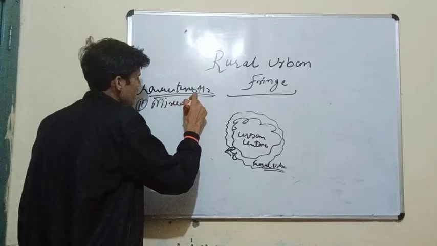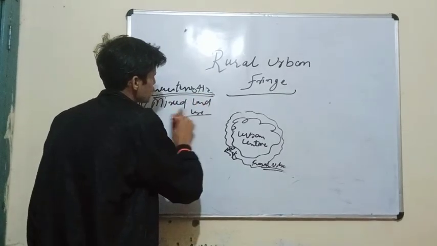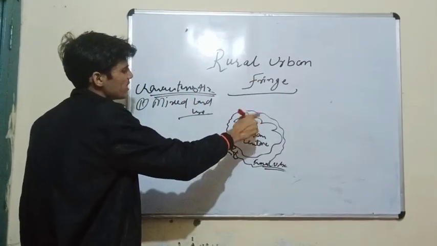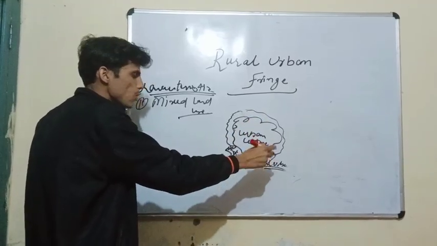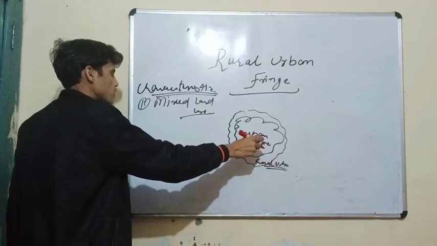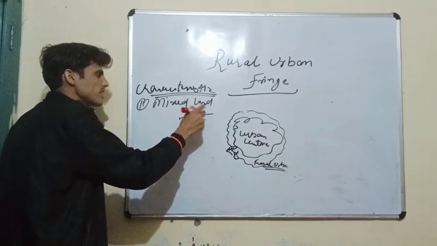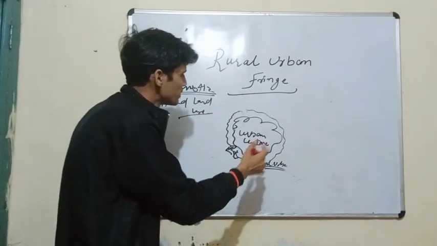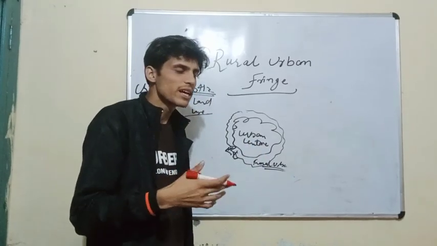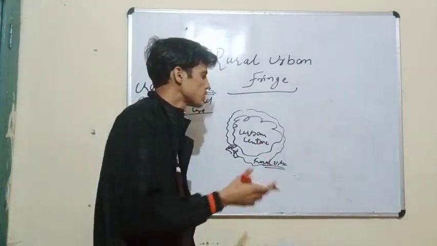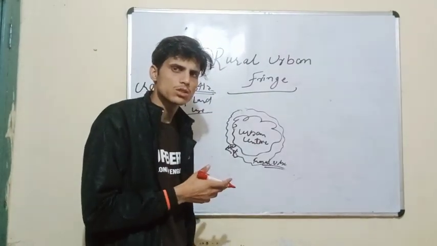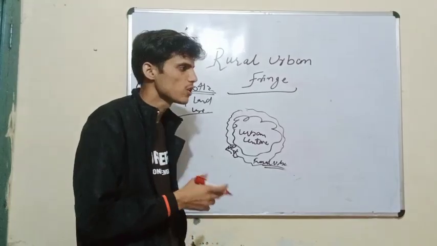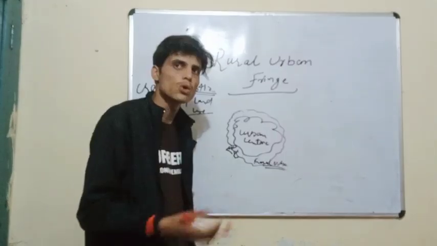As I already told you, it is neither a zone of the urban area, nor is it part of the rural area, but mostly the governments of the rural area control this. So it has some mixed land use. I mean to say, there may be agriculture, some land is devoted to agriculture and some land is devoted to industrial purposes. There may be schools, colleges, or universities, and hospitals, industrial regions, godowns, warehouses.